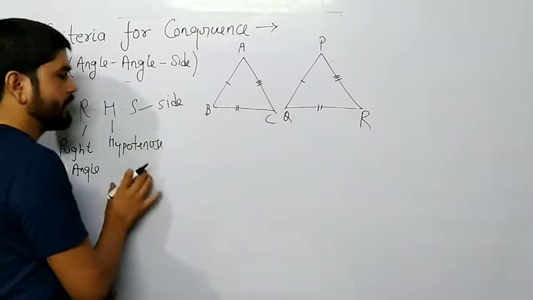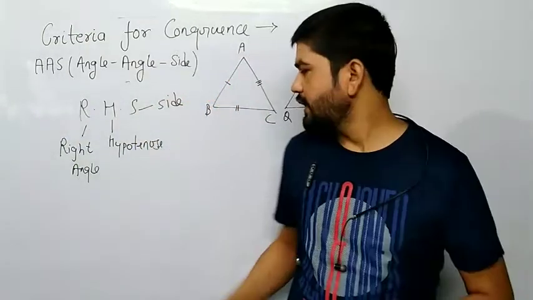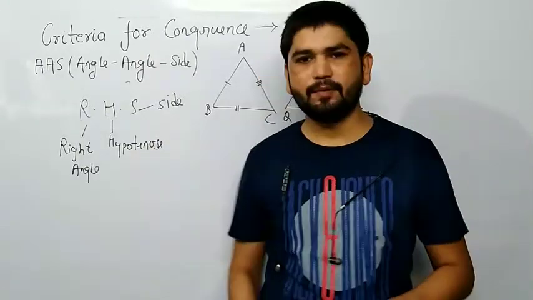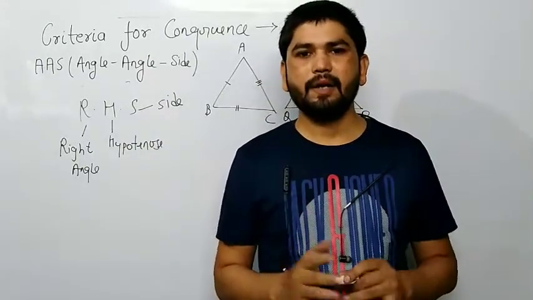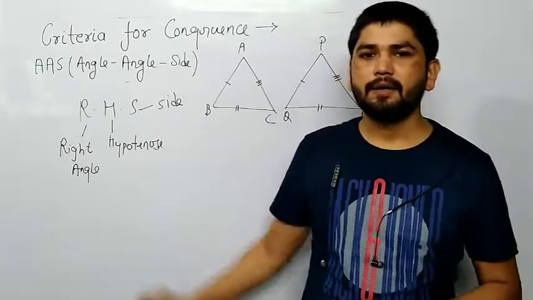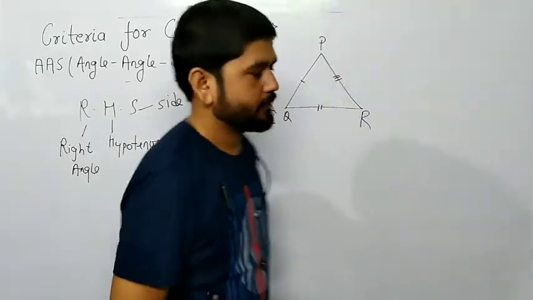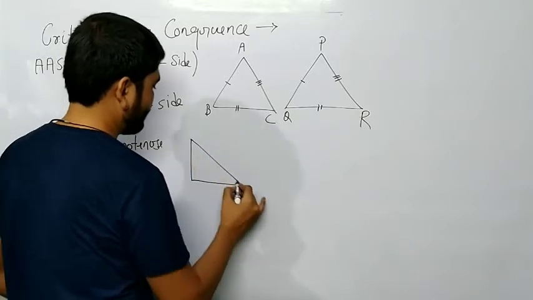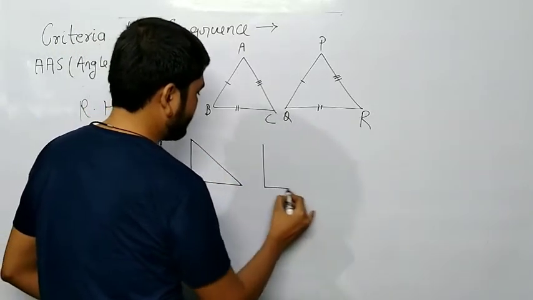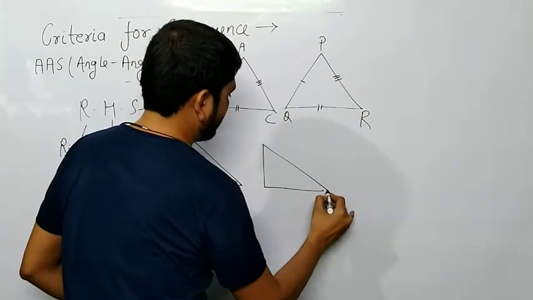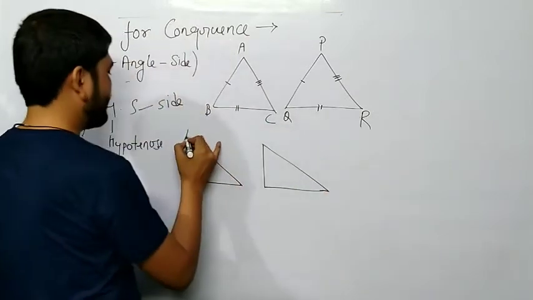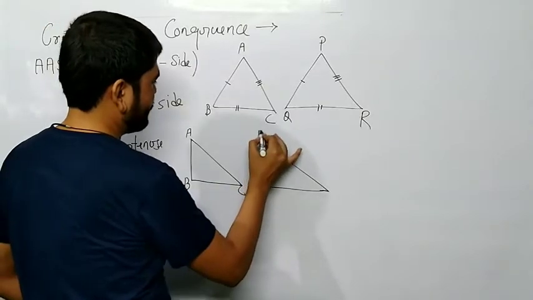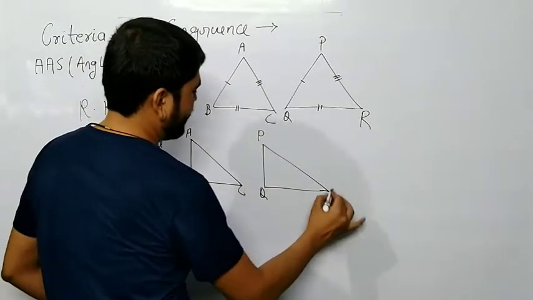This property is applicable only to right-angled triangles. So for that we need to draw two right-angled triangles. See here: A, B, C, P, Q, R.